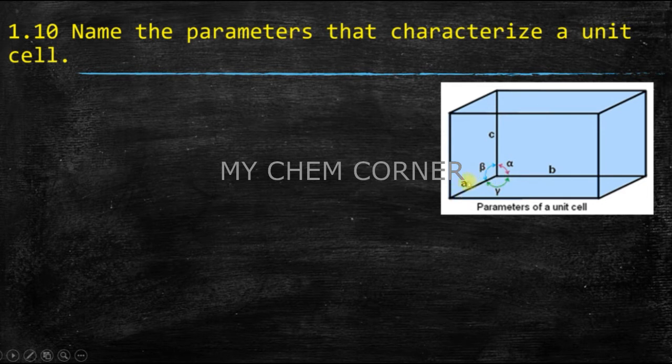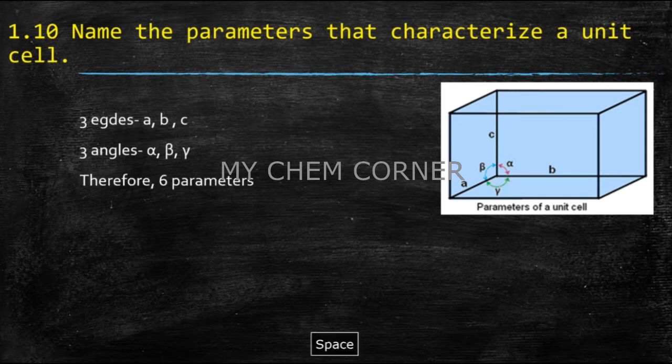So here, one of these edges, the smallest, is given as A, another longer edge is given as B, and the one going vertically upward, which is the height, is C. So we will have 3 edges A, B and C. Each will have a different bond angle depending on how long the edges are. Between B and C, you will have a bond angle alpha. Between A and C, you will have a bond angle beta. And between A and B, you will have a bond angle gamma. So you will have 3 different angles, alpha, beta and gamma. Therefore, we will have 6 parameters when you look at a unit cell.